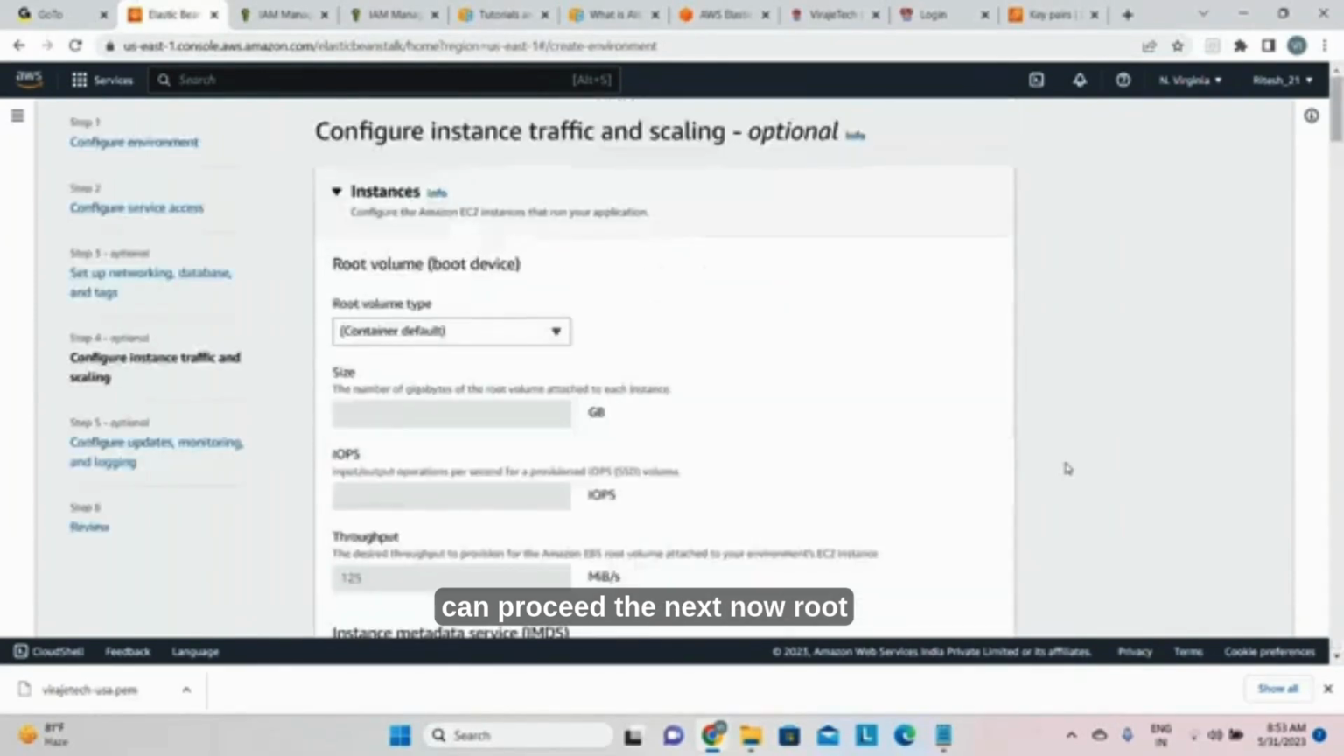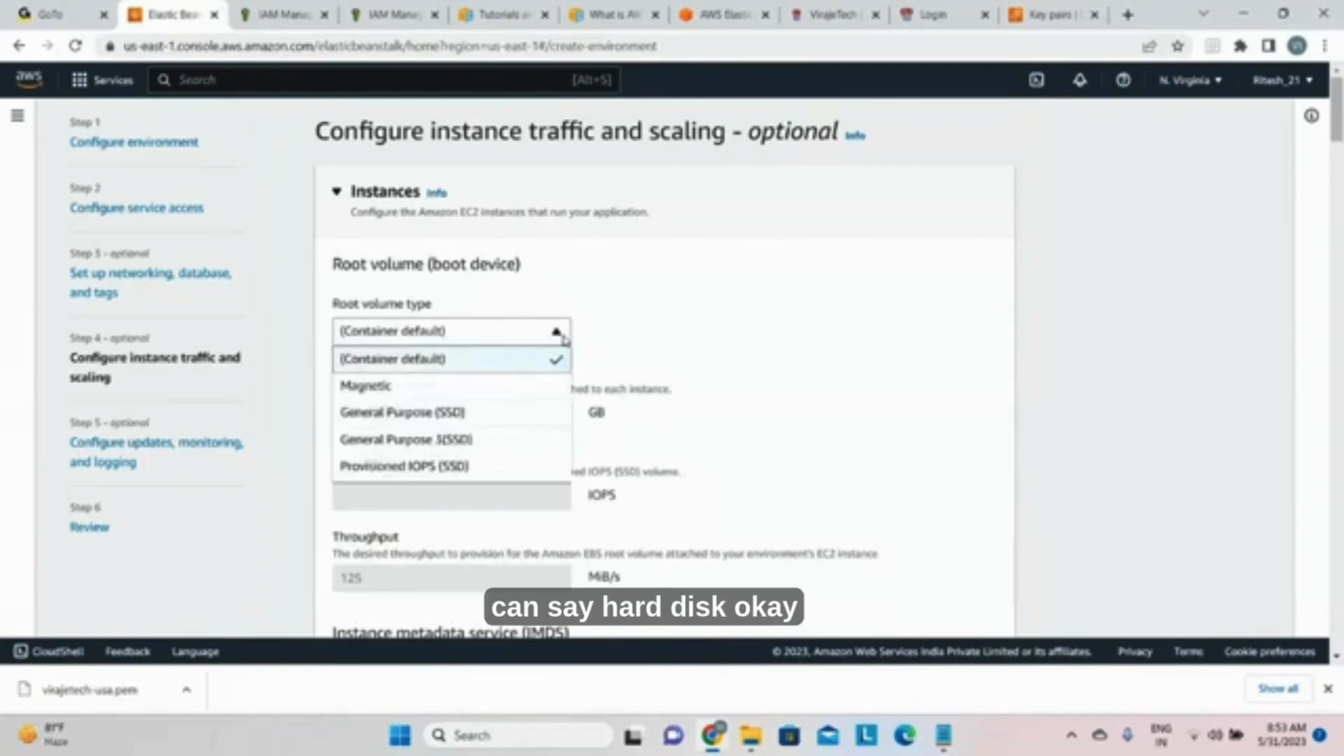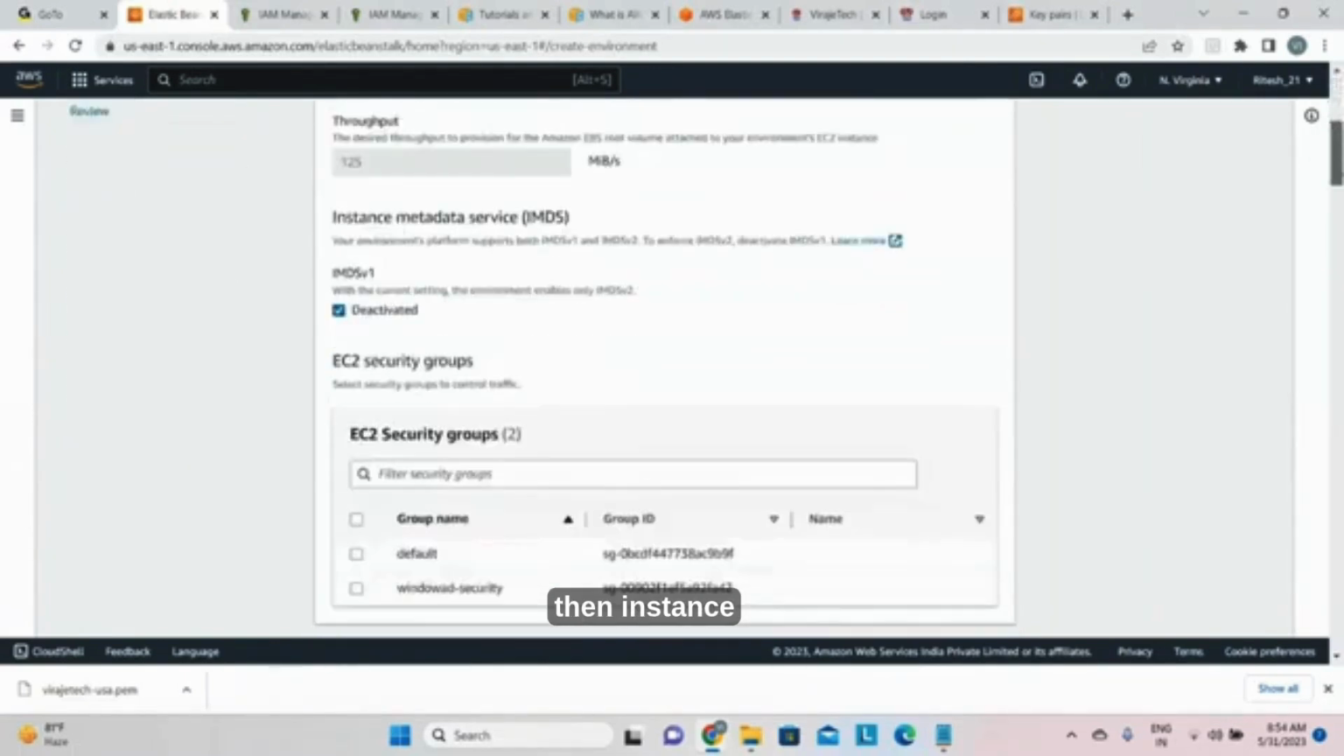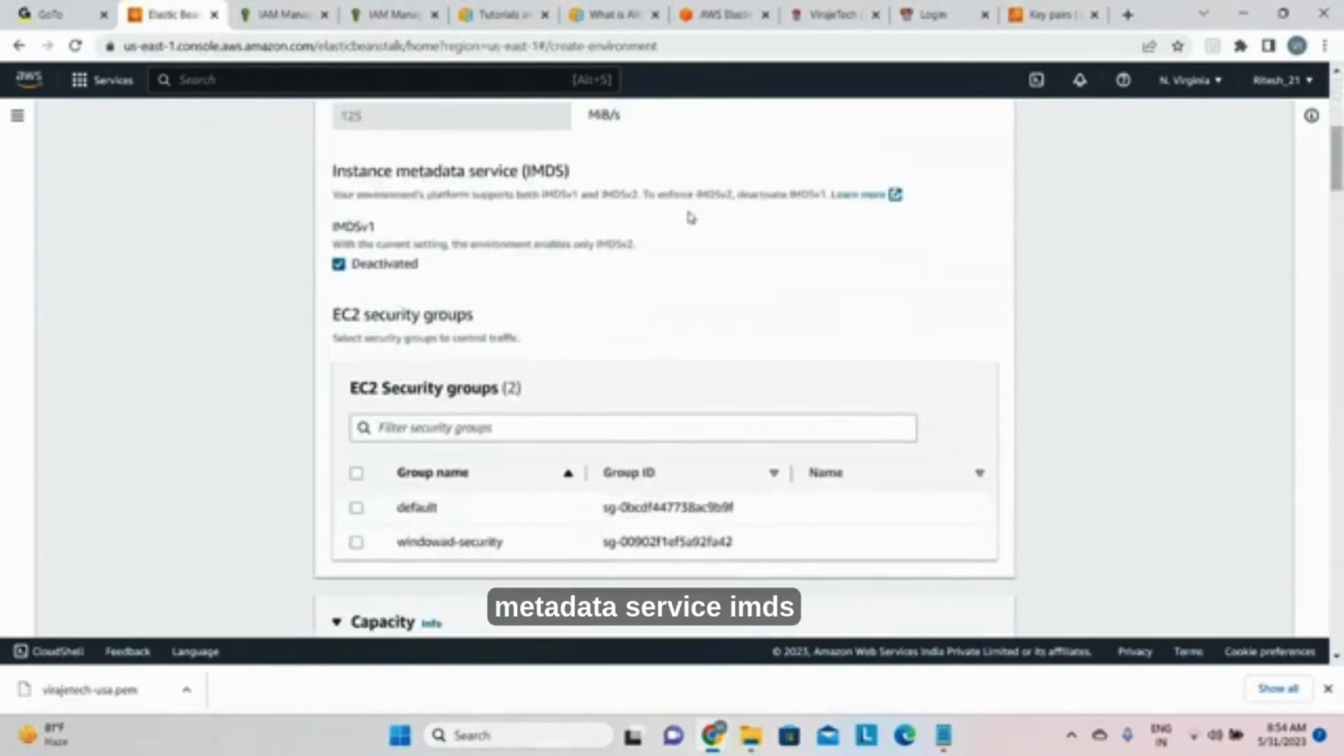Okay. Now root volume. Root volume is kind of a hard disk. What you want to attach, like magnetic, general purpose SSD, or input output per second, provisioned IOPS, which one? Okay, let's take the general purpose SSD. Root volume, you can put the size based on your need. Then instance metadata service, IMDS.